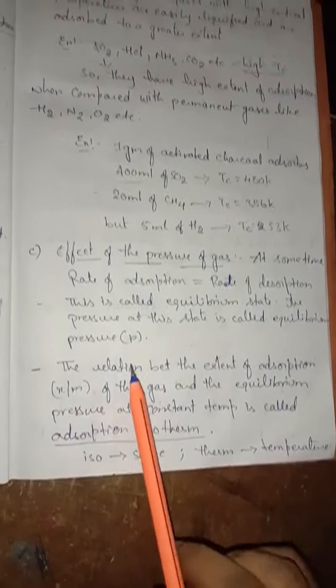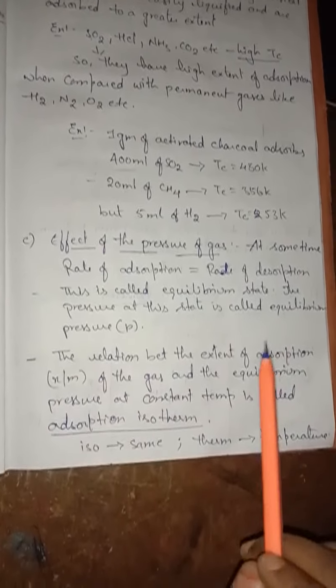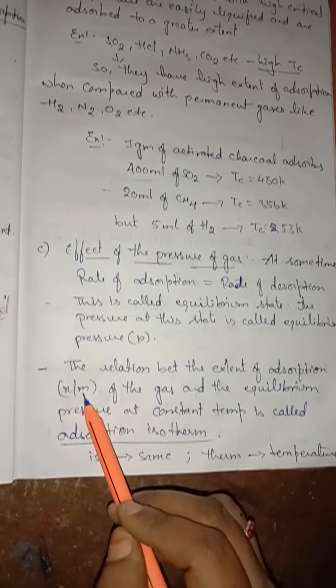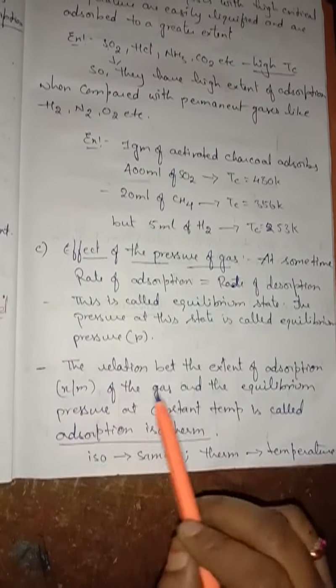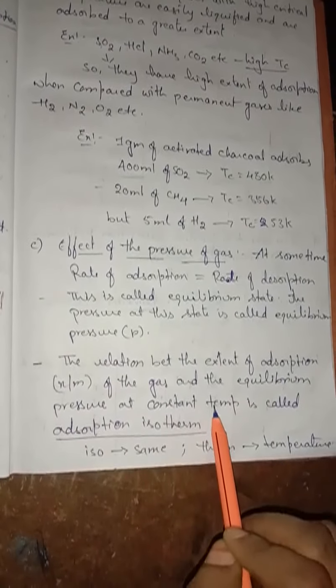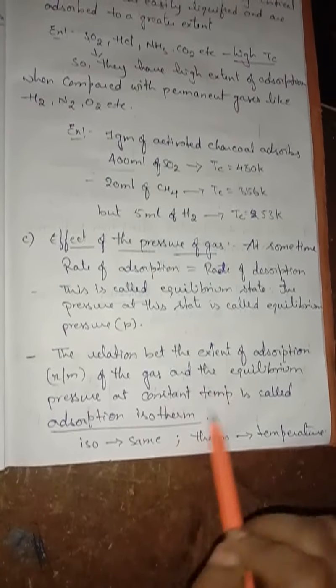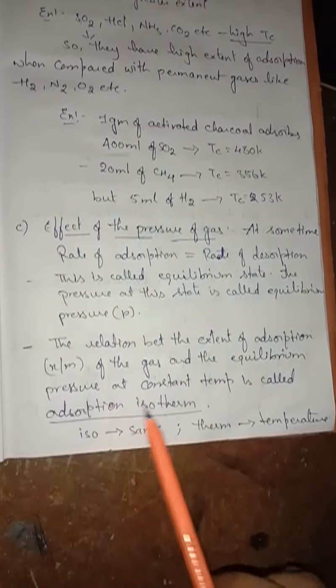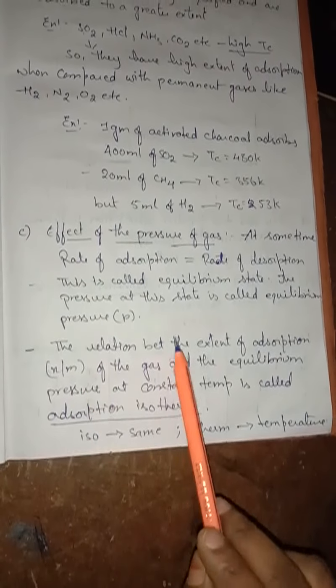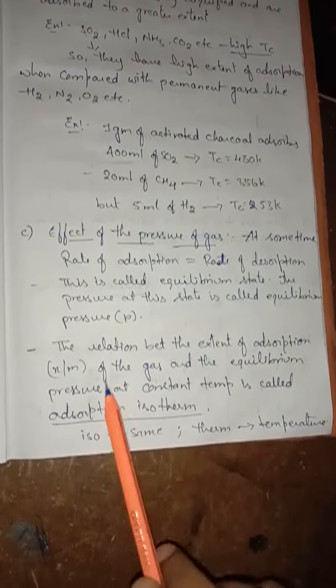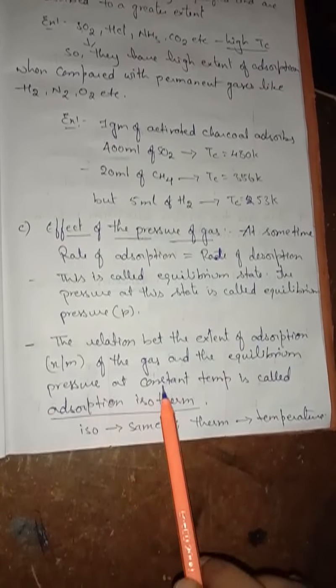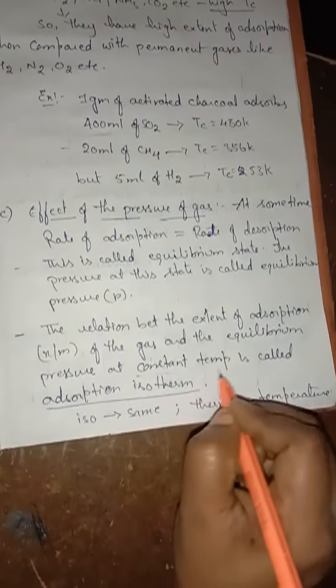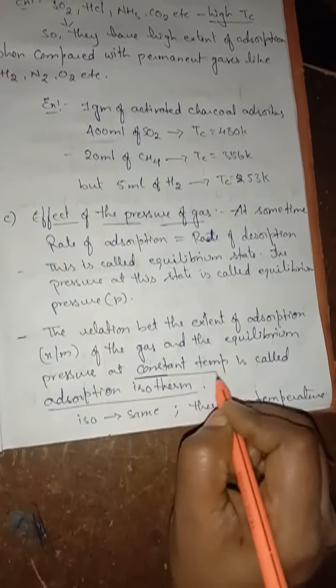If we see the relation between the extent of adsorption, which we denote with x by m, of a gas and the equilibrium pressure at constant temperature, it is called the adsorption isotherm.